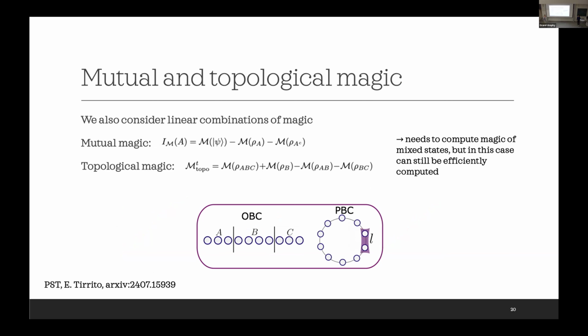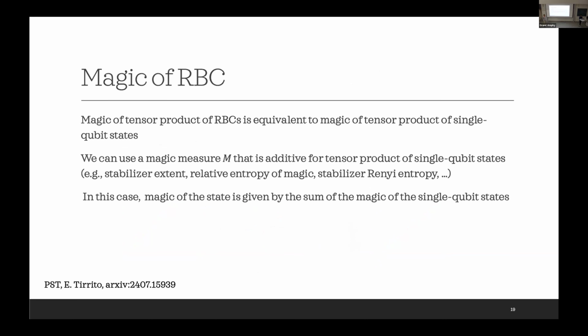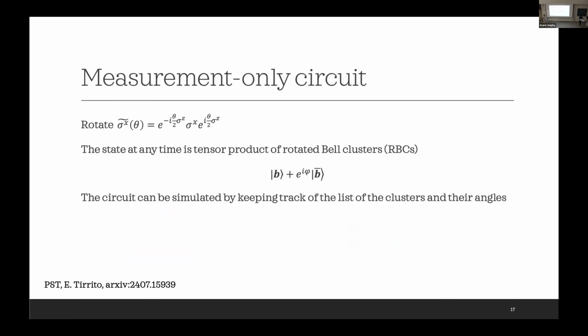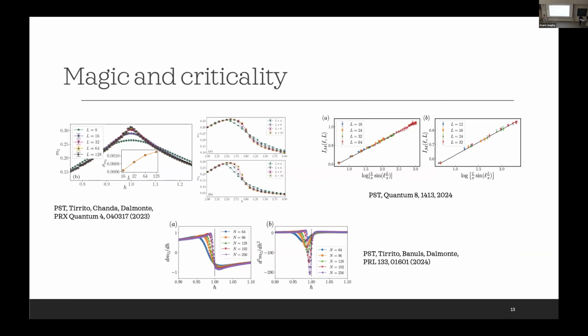The first plot of just the magic, if you compute the derivative, don't you think that you will see the critical point? Do you mean this criticality? Yes, the figure that you saw before.